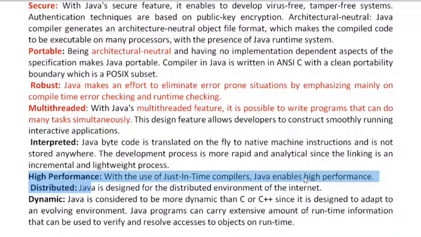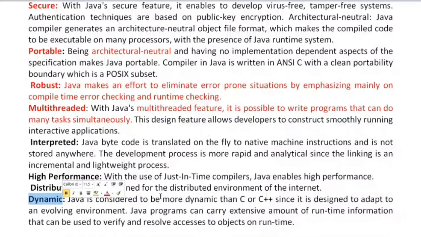When you execute the program, the memory will be deleted. Similarly, this dynamic memory allocation is more than C and C++ because it uses different types of packages and sub packages which carry an extensive amount of runtime information that can be used to verify and resolve access to the object at runtime.